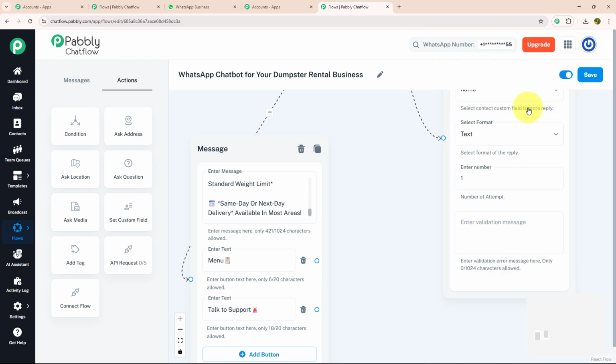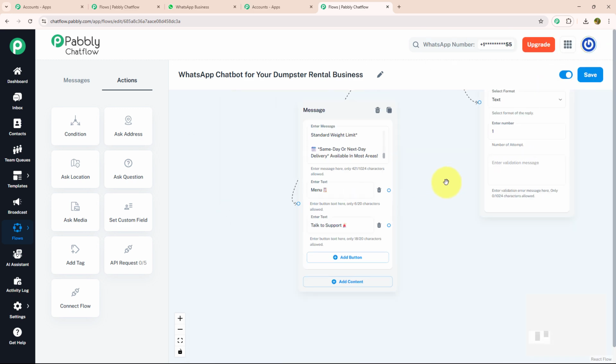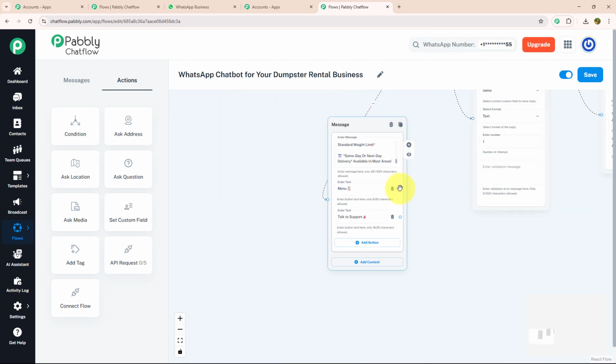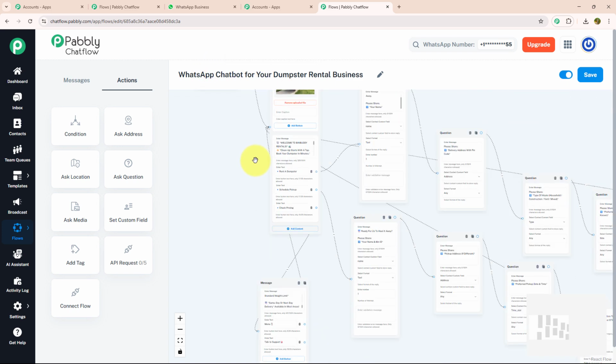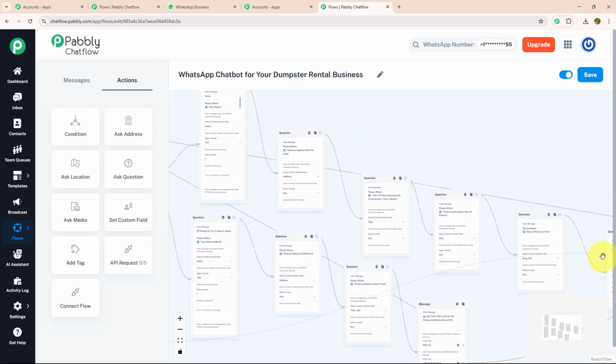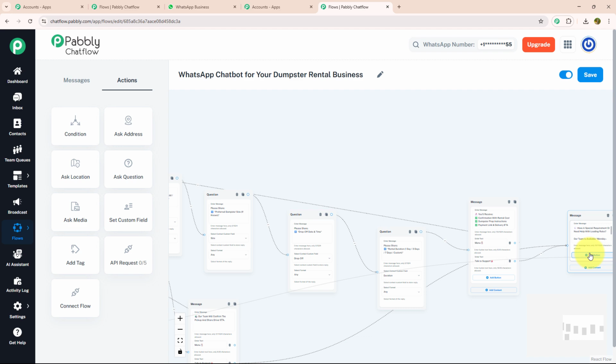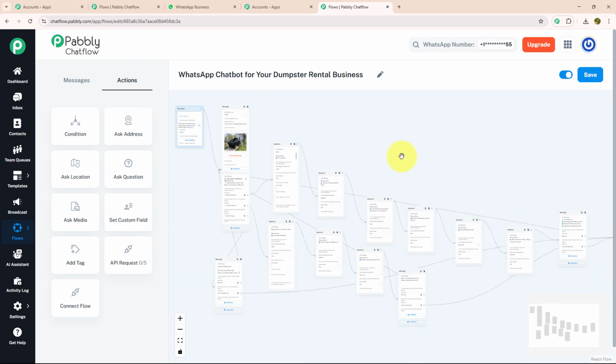Not only that, I have added two action buttons, menu and talk to support. I'm going to connect this menu button with our initial message as I have told you earlier, and I'm going to connect the talk to support button with the message that we have recently put for talk to support, like this. So yes, as you can see, I have entered all the desired information that would be needed to run a chatbot for a dumpster rental business.